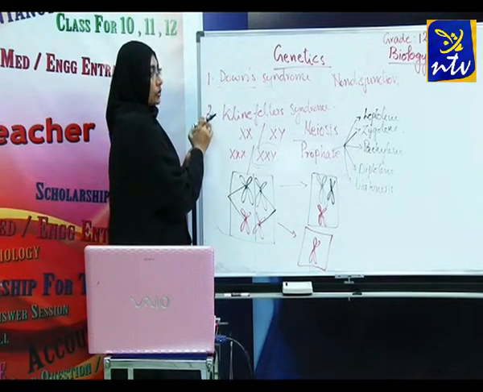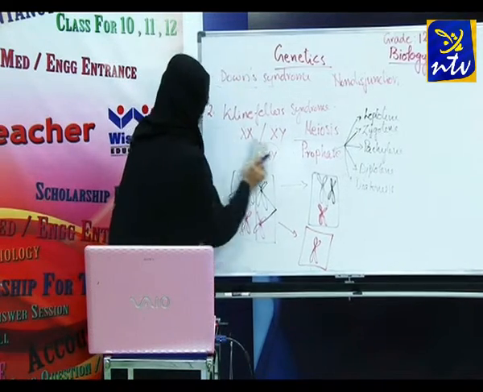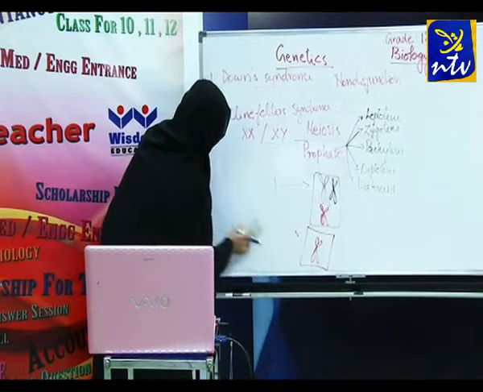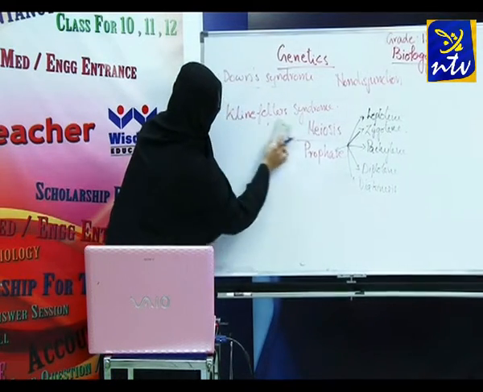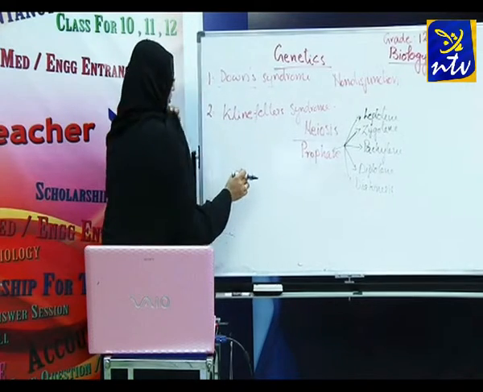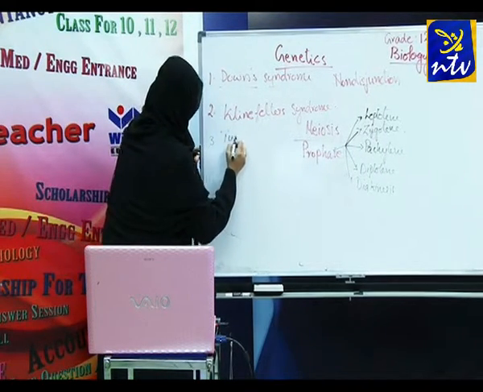Now we will move on to the third syndrome. The third syndrome is Turner's syndrome.